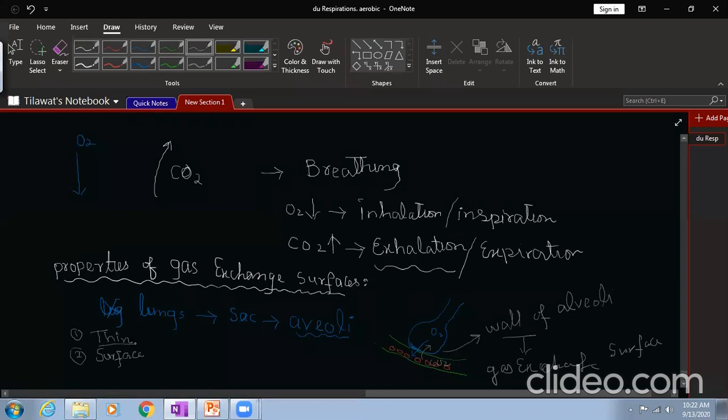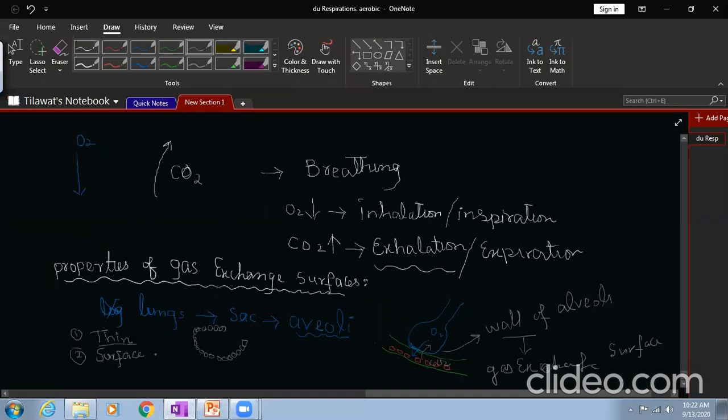Remember, the alveolar wall should be thin. For that reason, the alveolar wall consists of only one cell layer, like this. Only one cell makes a layer. Why is it one cell thick? It is one cell thick so that the process of diffusion can take place, right?